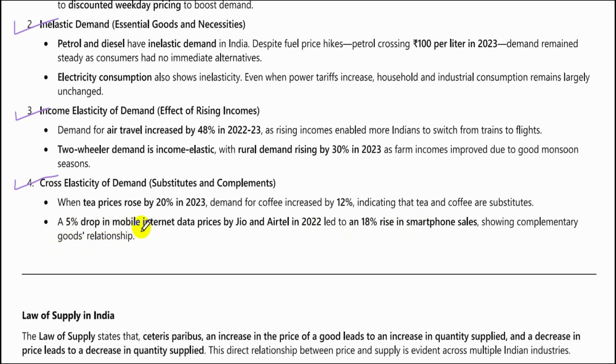So as the mobile internet data plan fell by 5%, the smartphone sales increased by 18%. And similarly, when tea prices rose by 20%, the demand for coffee increased by 12%. So here we have price rising and demand for its substitute increasing. So basically when the price for the tea went up, the demand for the tea went down. And simultaneously demand for its substitute, which is the coffee, increased by 12%.